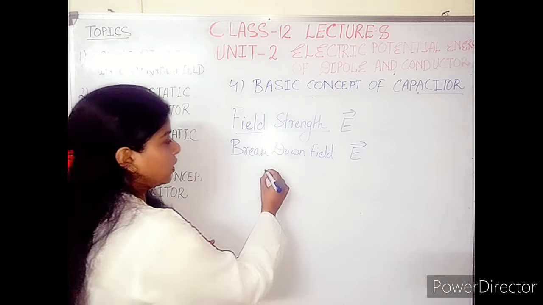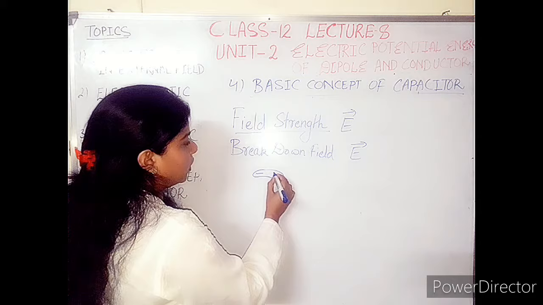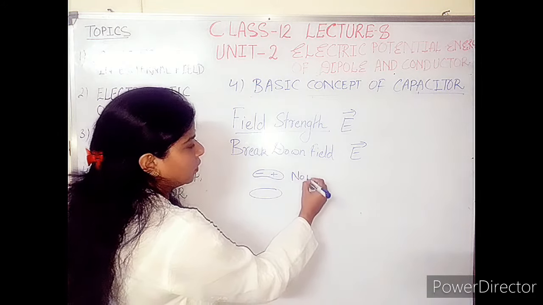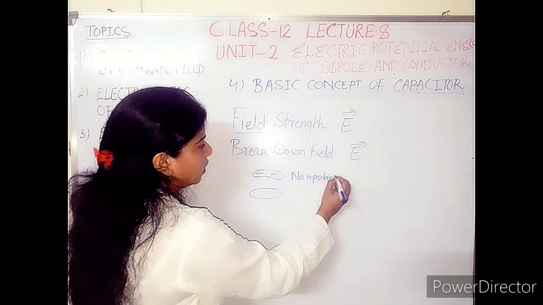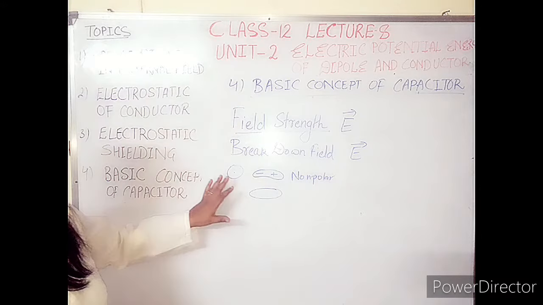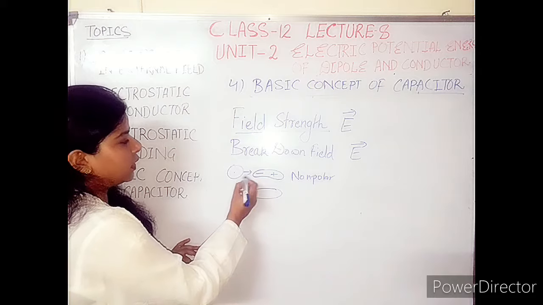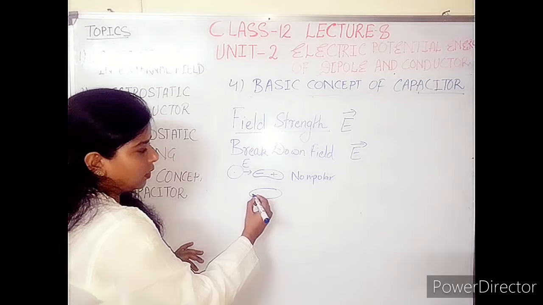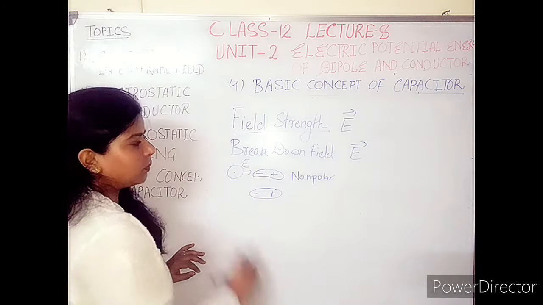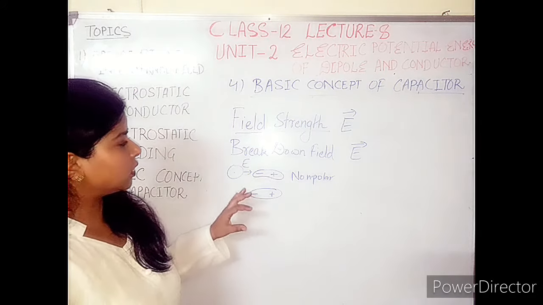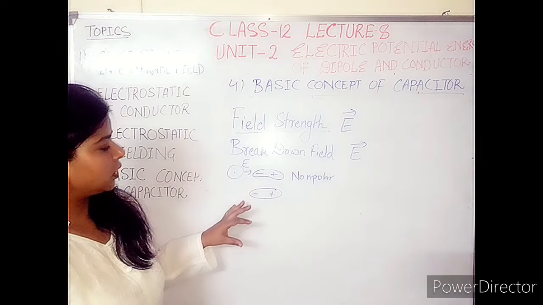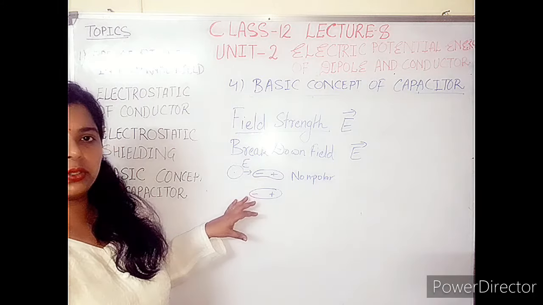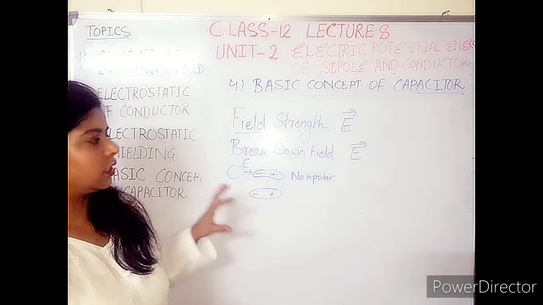Like you know, the non-polar atoms become polar in the presence of the applied field, and these are polar atoms which are initially present in the applied field. So the applied field is doing some stretching, applying some tension over the molecule so that it can stretch and create polarity.